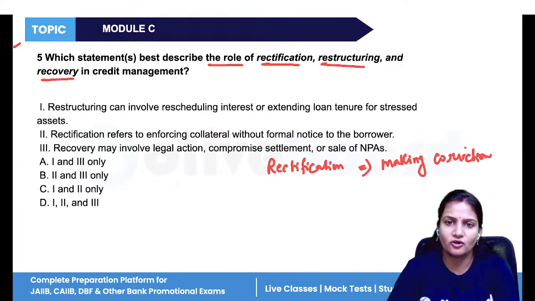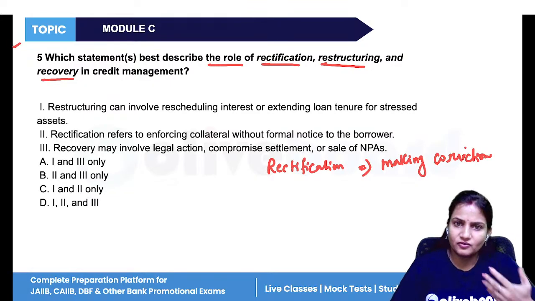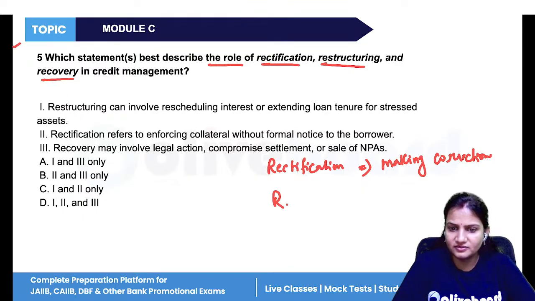So the bank will give the option to the borrower that okay, you have not done the payment, I'm giving you more chance. Do your payment, recover all your money, and rectify means correct your mistakes. Till now you have not given your money, give it now, and from next month, regularize your payments. That is rectification. Now, restructuring means what?